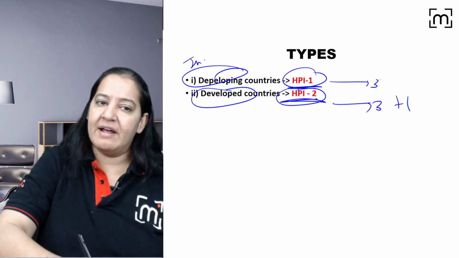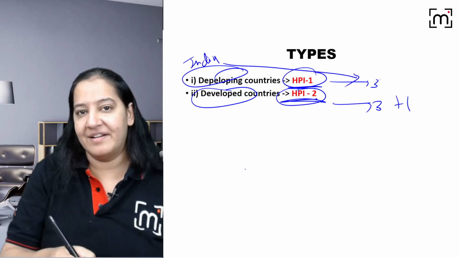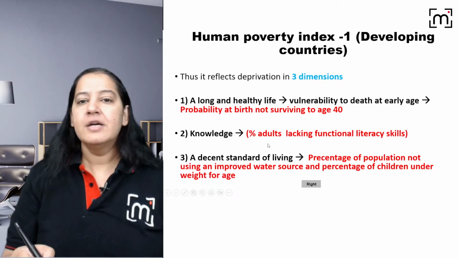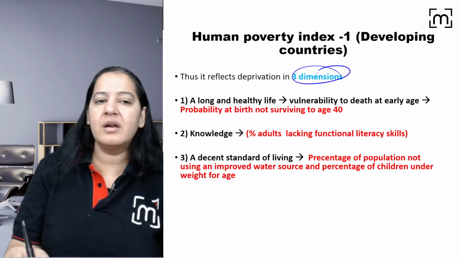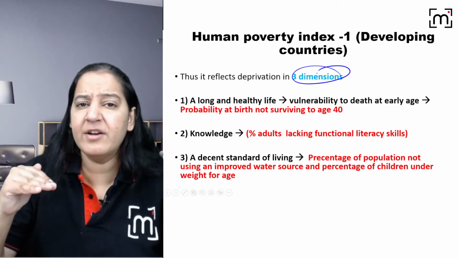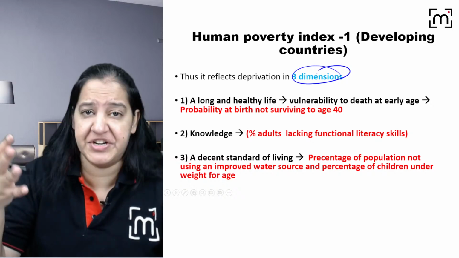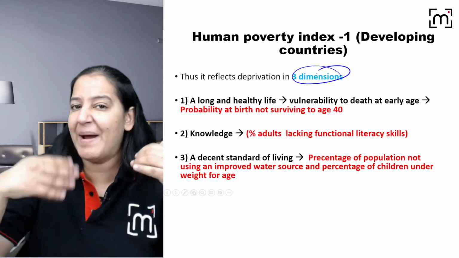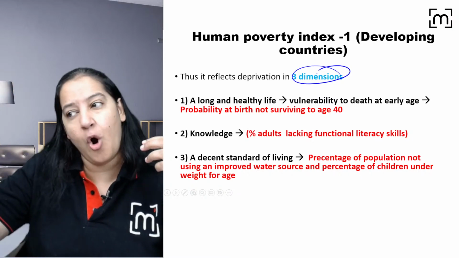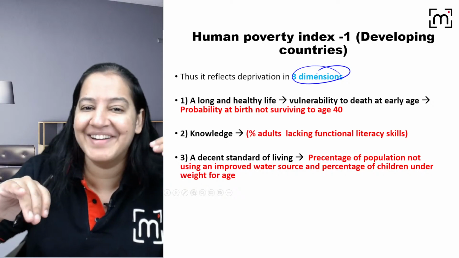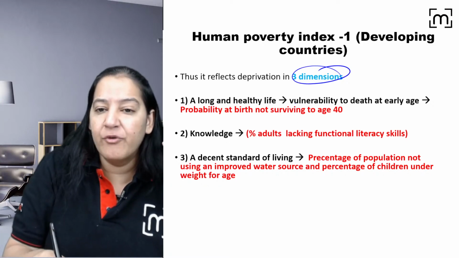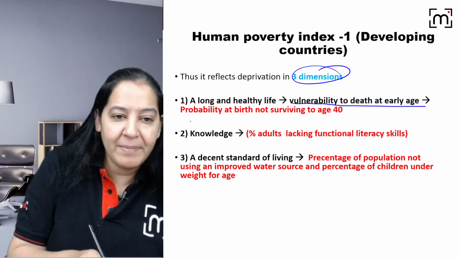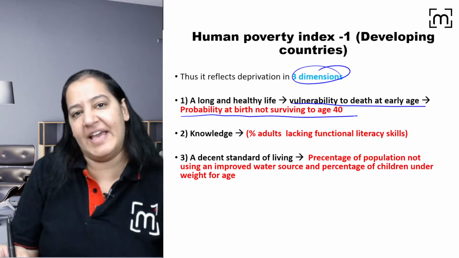So India is a developing country. For India, we will take HPI 1, right? But US is a developed country. For US, we will say HPI 2, right? So HPI 1, the 3 dimensions are, let me tell you, here please understand, it is a deprivation index. We will not say life expectancy at birth. No, हम एक्सपेक्ट नहीं करेंगे कौन कितना जिएगा, हम देखेंगे कौन कितना जल्दी मरेगा. It is a negative index, right? So we will see the vulnerability of death at early age, the premature death. So probability at birth of not surviving at the age of 40.